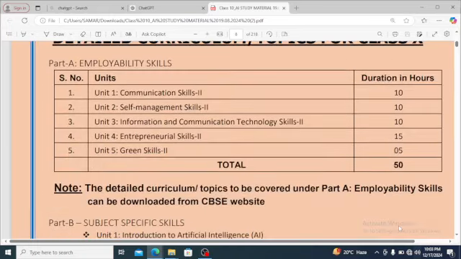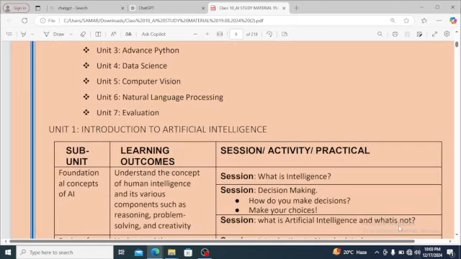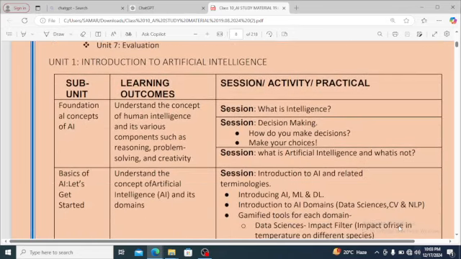Next, detailed curriculum. You can see the first part is already clear, subject specific. This is the explanation of the detailed curriculum: foundational concept of AI, understanding the concept of human intelligence and its various components such as reasoning, problem solving, and creativity. Where the session is, what is intelligence? Intelligence is the ability to analyze something.